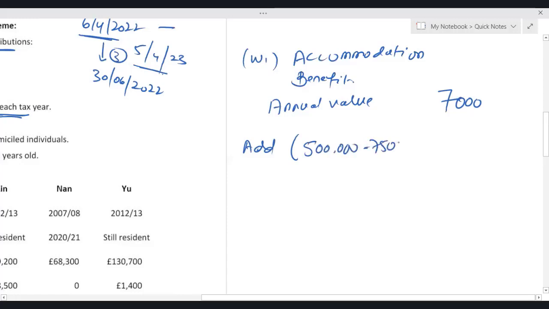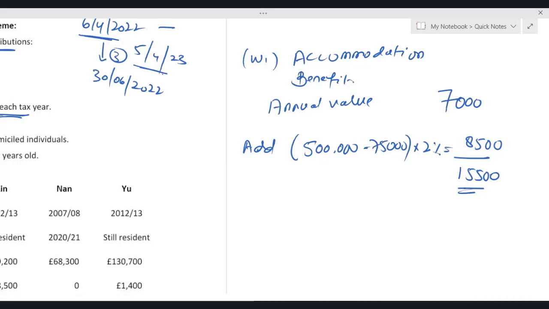minus 75,000 into 2%. So 500,000 minus 75,000 gives me 4,25,000. Then if I take 2% of that, 8,500. So the benefit for the entire year is 15,500. But since in the current tax year, Shuttle has lived only for 3 months, the accommodation benefit which we will consider is only 3 months benefit.